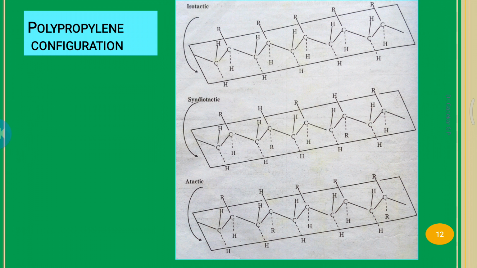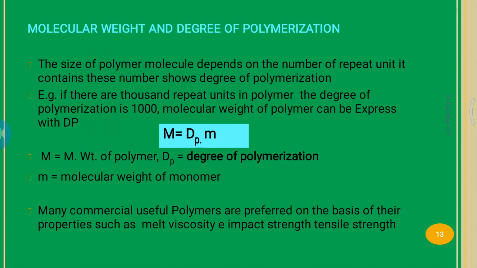And the third figure is the atactic, a random arrangement. Some are on the upper side, some on the back side. So remember isotactic, syndiotactic, and atactic. This is the configuration of polypropylene polymer.